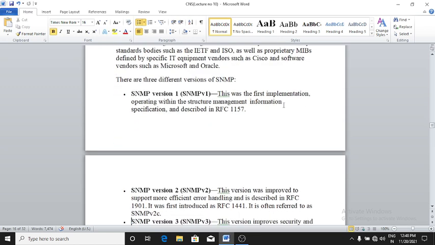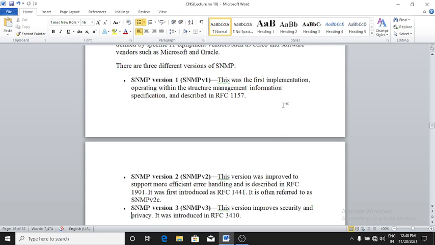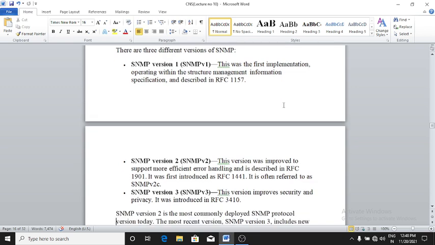There are three different versions of SNMP. SNMP version 1. This was the first implementation, operating within the Structure of Management Information specification and described in RFC 1157. Second is SNMP version 2. This version was improved to support more efficient error handling and is described in RFC 1901. It was first introduced as RFC 1441. It is often referred to as SNMP version 2c.